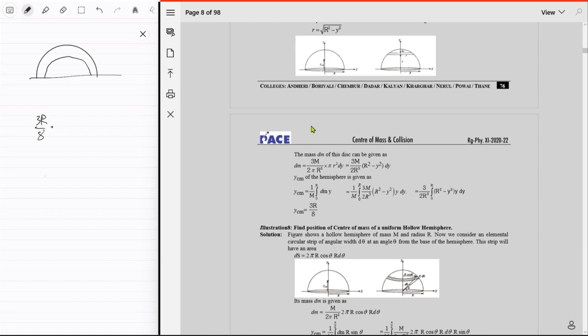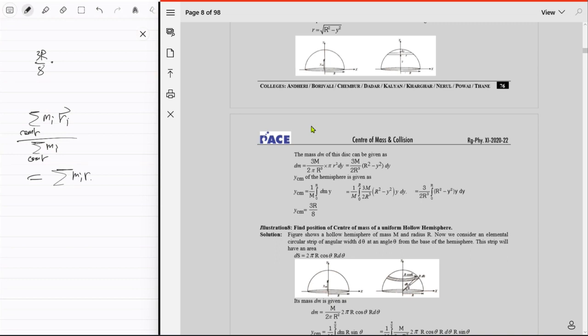What is it really? The actual center of mass is just summation of m_i r_i vector over the combined body, and then upon summation of m_i of the combined body. But you can split this as summation of m_i r_i for body 1 plus summation of m_i r_i for body 2, upon summation of m_i for body 1 plus summation of m_i for body 2.